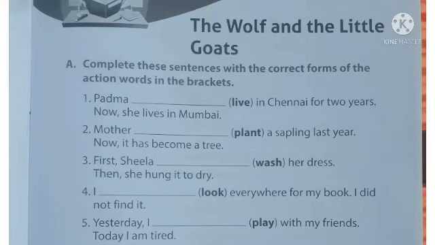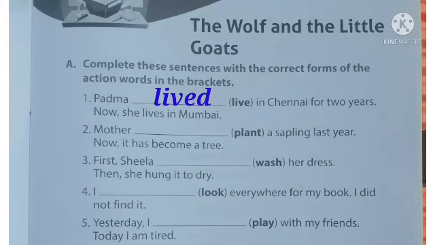So we need to add ed with the verb that we have studied from your textbook, lesson 2, The Wolf and the Little Goats. So we can do the worksheet now. First one: Padma, in the bracket they are given the word live. How to write the past tense of that verb? Yes, we can add d with the verb because e is already there, so we can write lived. So Padma lived in Chennai for 2 years. Now she lives in Mumbai.